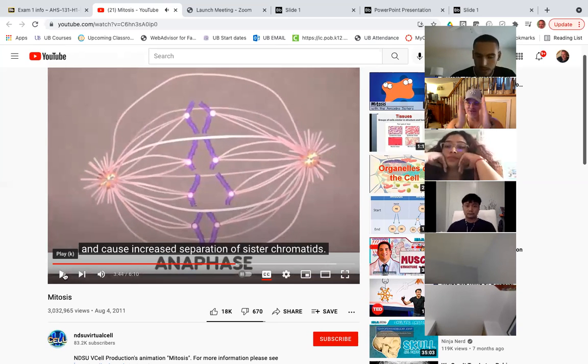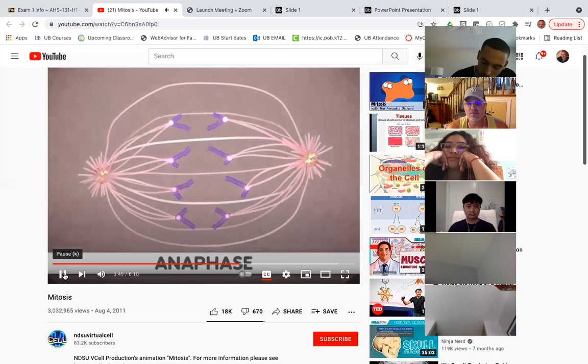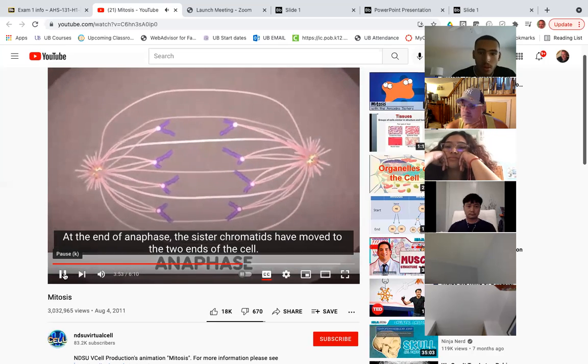See, in anaphase, it started in metaphase, and then anaphase, because of the pulling, it kind of bends and makes it look like the letter A, like a capital A for anaphase, right? Causing increased separation of sister chromatids. At the end of anaphase, the sister chromatids have moved to the two ends of the cell.